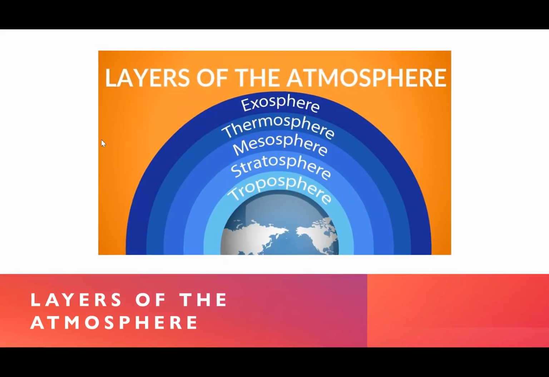Now, moving on to the layers of the atmosphere. Many of you just get confused with the layers of the earth. Layers of the earth and layers of the atmosphere are two different things. The layers of the earth, as I talked about in my previous video, are core, mantle and crust. But when we talk about the layers of the atmosphere, now we know what is atmosphere. It is a huge blanket of air, right? So at the bottom you have the troposphere, then you have the stratosphere, then you have the mesosphere, thermosphere, and the last is exosphere. So let's do these layers in utmost detail.